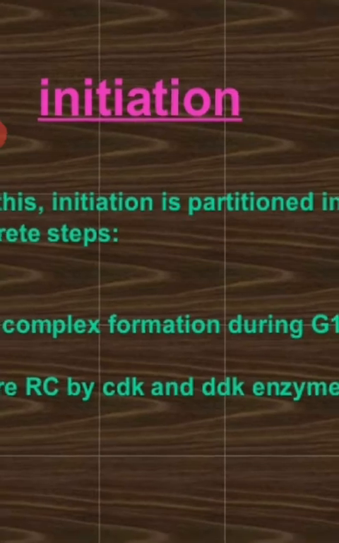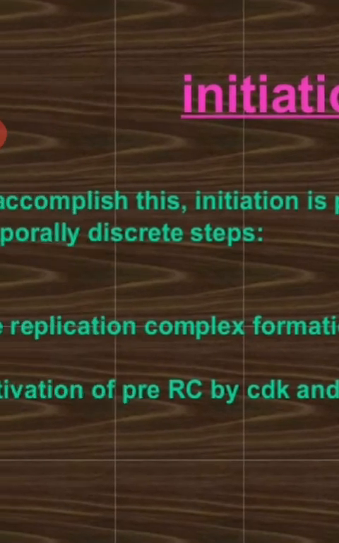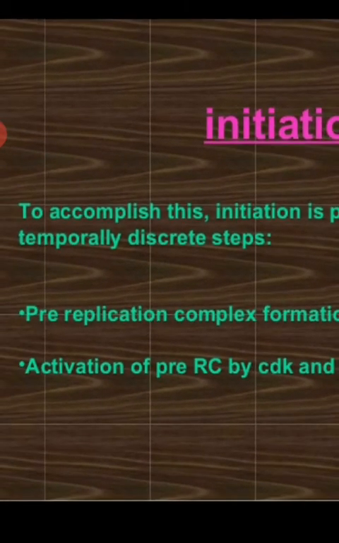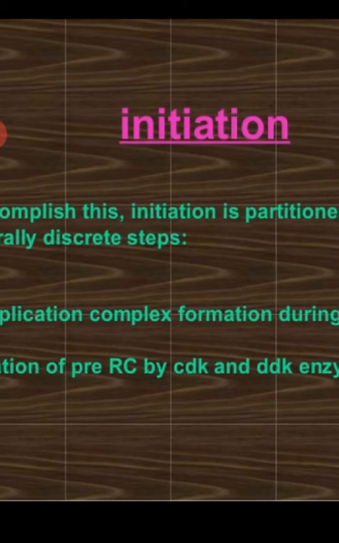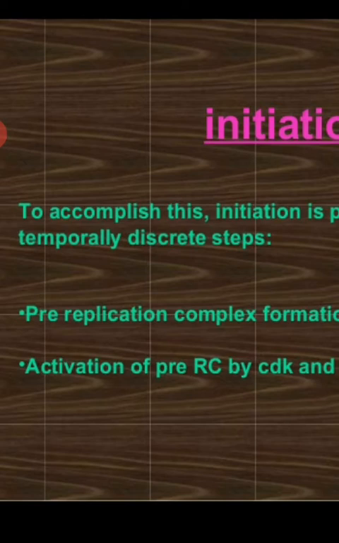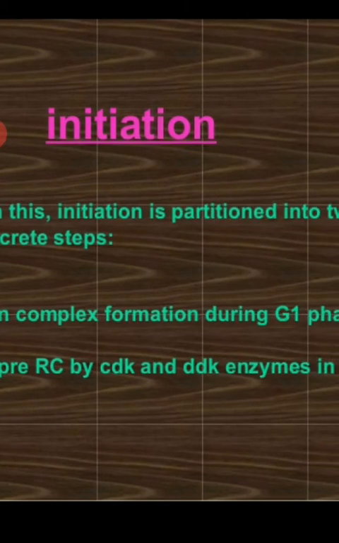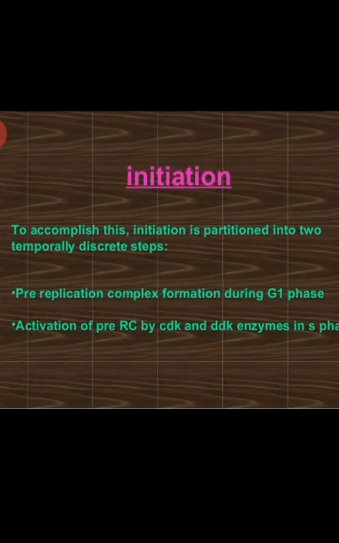So initiation of DNA replication is now divided into discrete steps, and that will take place in 2 different phases. That is, one step of initiation originated in the G1 phase of the cell cycle, whereas the next step continues in the S phase of the cell cycle.